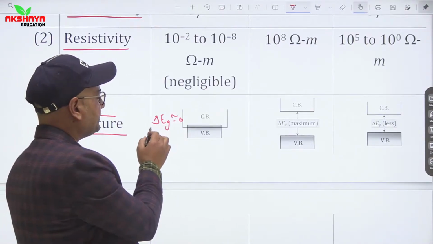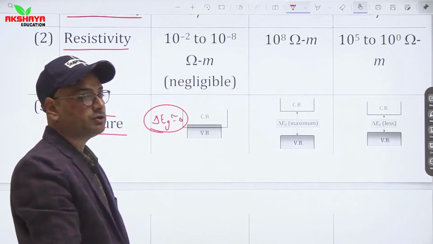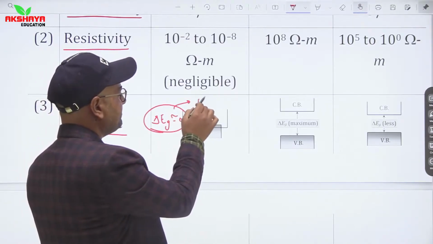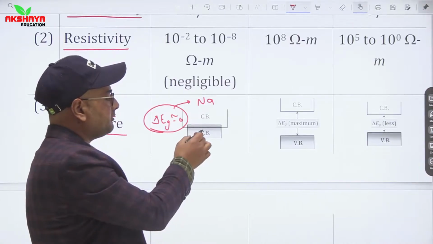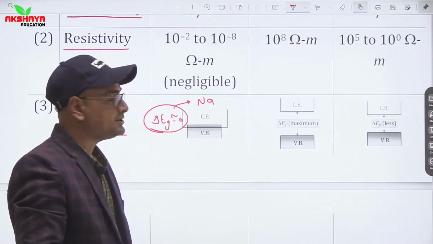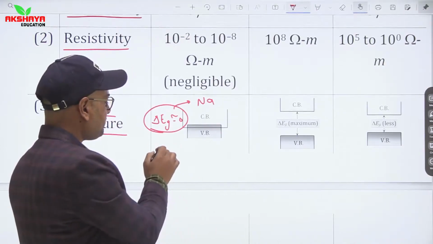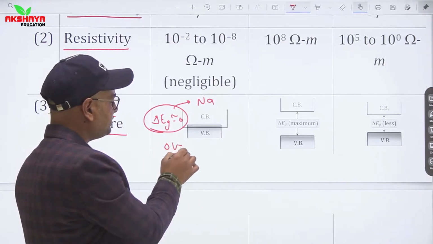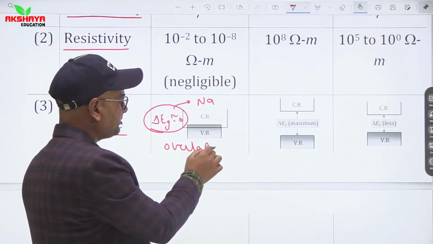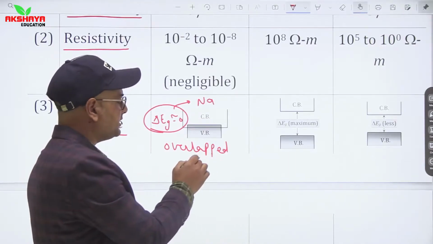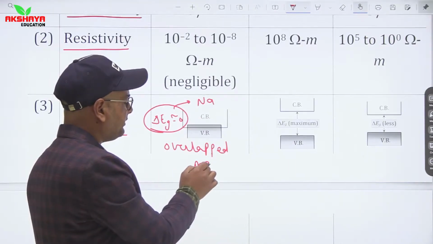One type is where the forbidden energy gap is 0, like sodium, where the valence band is partially filled. It means in the valence shell there is only one electron. Another condition is overlapping. In the overlapped condition, the band is completely filled, like magnesium.